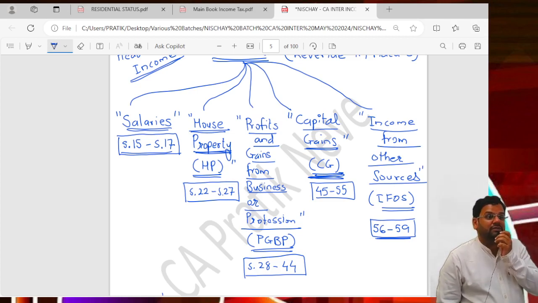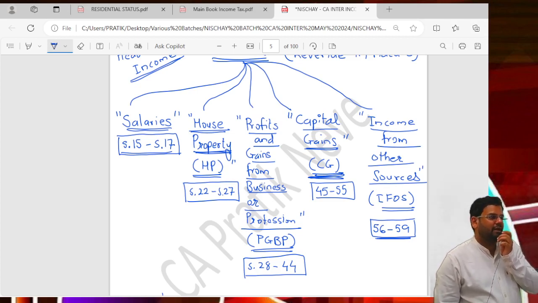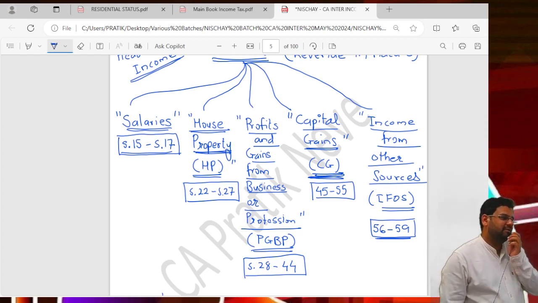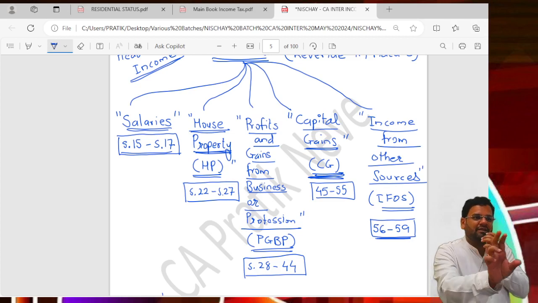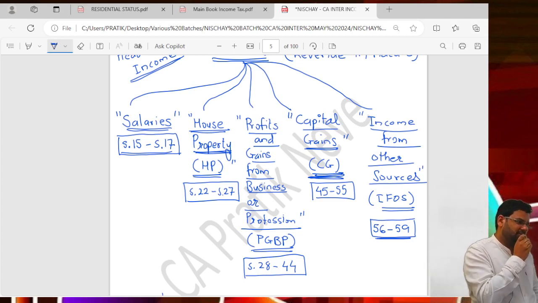We want income under the head PGBP. I'm not influencing your mind, I'm telling you facts. Anyone I meet, I tell them, please shift your income from 15 to 28. Section 15 to 17 is salary and 28 to 44 is PGBP.